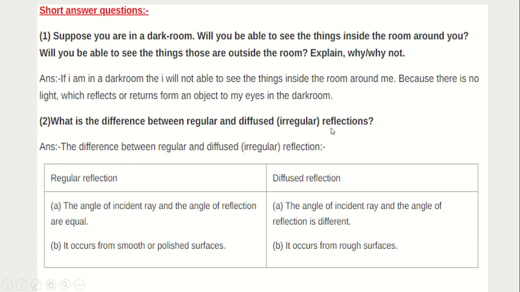What is the difference between regular and diffuse reflections? Look, this is a realization based question which carries 2 marks. So if you give 2 points for explaining this, then that will be perfect. In regular reflection, the angle of the incident ray and the angle of reflection are equal. But in diffuse reflection, the angle of the incident ray and the angle of reflection are different. Regular reflection occurs from smooth or polished surfaces, and diffuse reflection occurs from rough surfaces. So you can give these 2 differences for explaining the question.